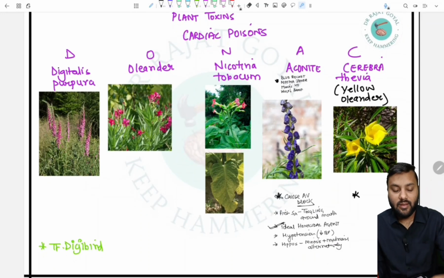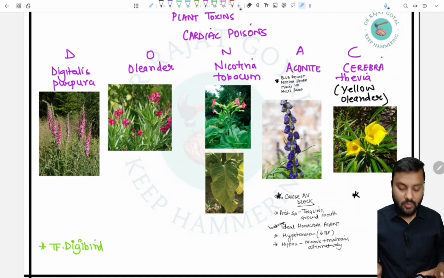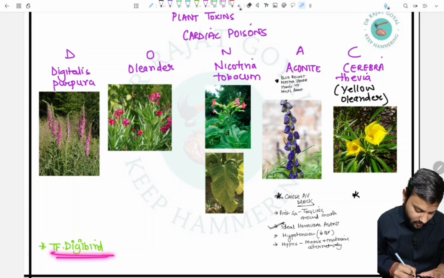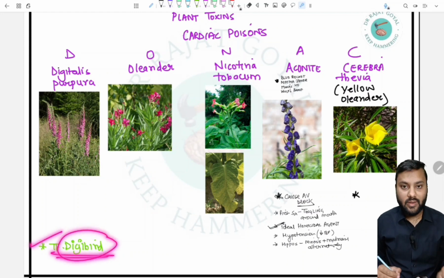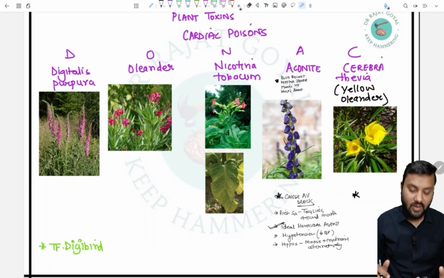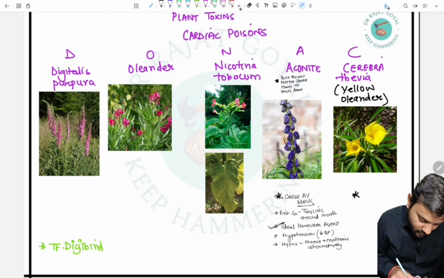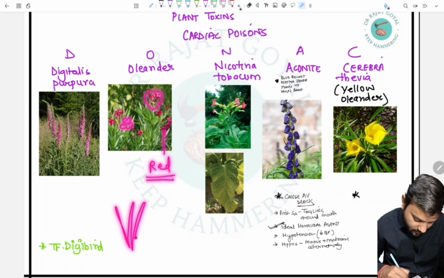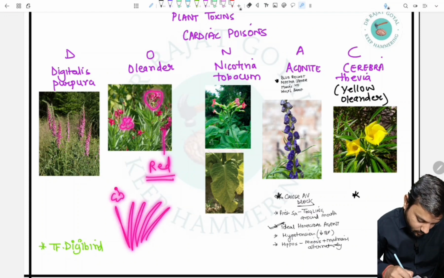As we know, digitalis toxicity is related to cardiac problems, and the treatment for it is digibind. We will give digibind, so it will bind with the digoxin and decrease the toxicity. The second image is of the oleander, and it is a red oleander. It is a normal flower. The leaves are like this, and the flowers are very normal, like other flowers.